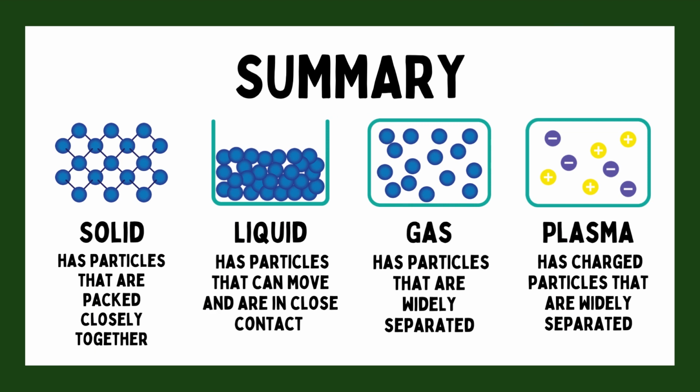These states of matter can undergo phase transitions when subjected to changes in temperature or pressure. For example, a solid can melt into a liquid when heated, and a liquid can vaporize into a gas. Understanding the behavior of matter in these different states is essential in various scientific fields, including physics, chemistry, and materials